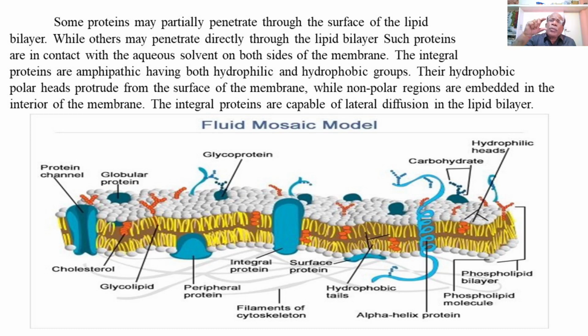The phospholipids of the lipid bilayer represent the polar heads, which are composed of a glycerol molecule in association with the phosphate group, and the fatty acid chains.